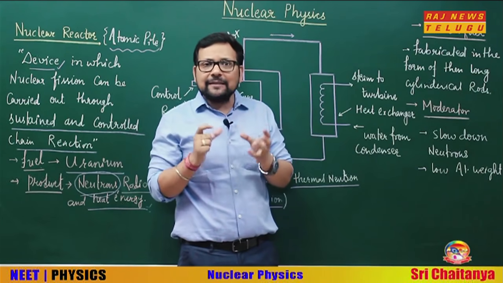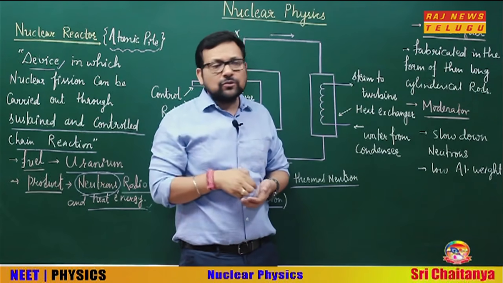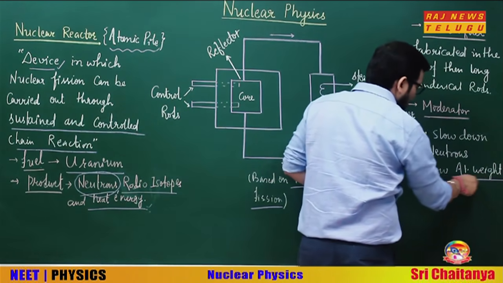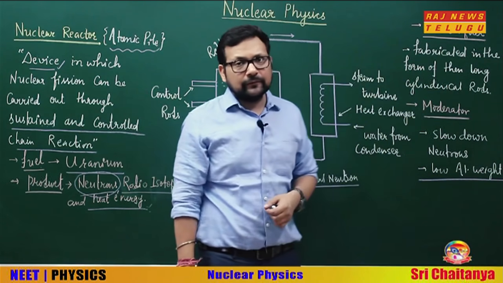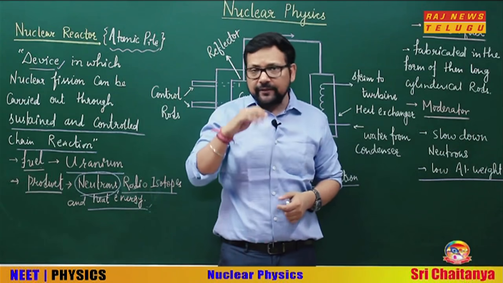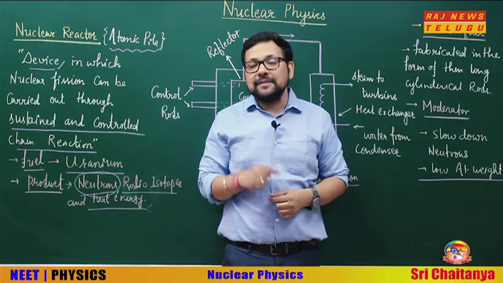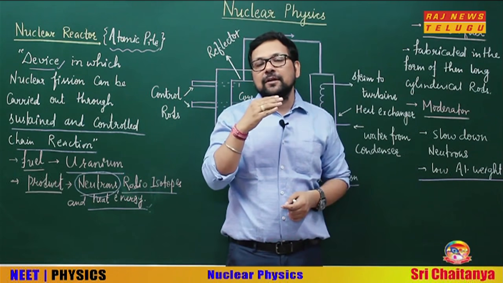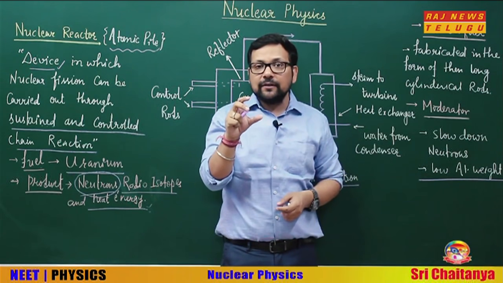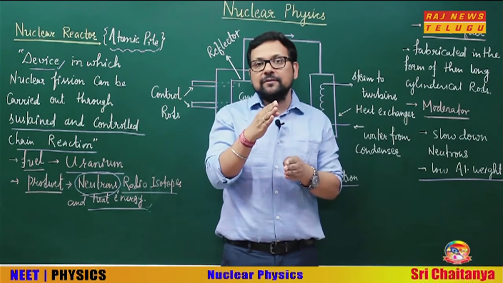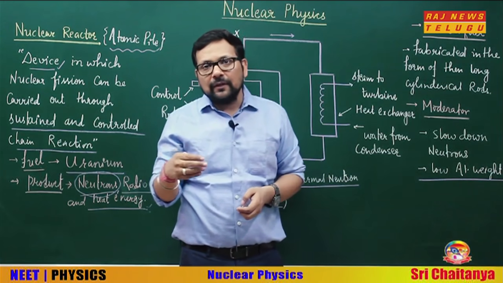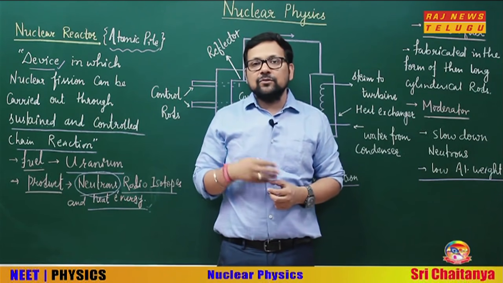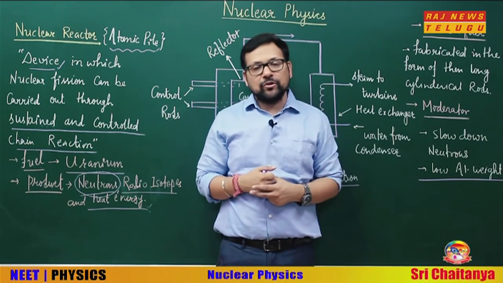So, what should be the characteristic of a moderator? Now, this is a question point. One point I want you all to note down. A moderator generally should have low atomic weight. One characteristic is this, low atomic weight. And the second one is, they should not absorb neutrons. They are slowing it down, lesser atomic weight, but they should not absorb neutrons. So this is the key function of a moderator.